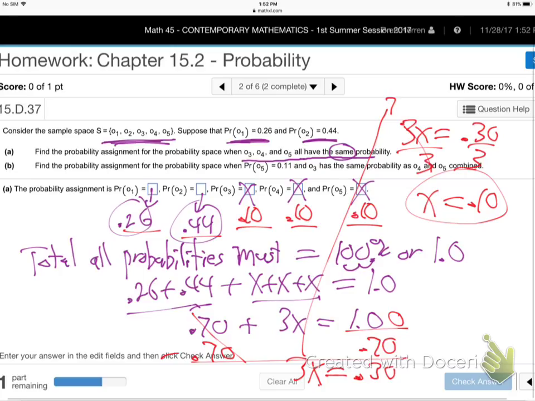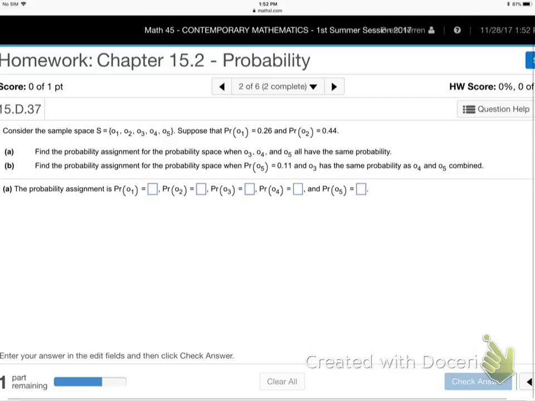Find the probability assignment for the probability space when now they're giving me O5, and they're saying O3 is the same as O4 and O5 combined. That's weird. I'm going to go to a fresh screen. If y'all got that copied down? We good there? All right, because I need some new stuff here. That was too quick. It'll be on YouTube. So, let's try part B.